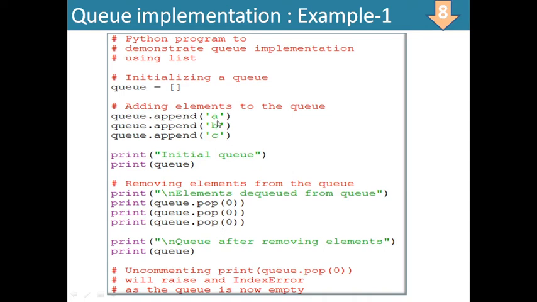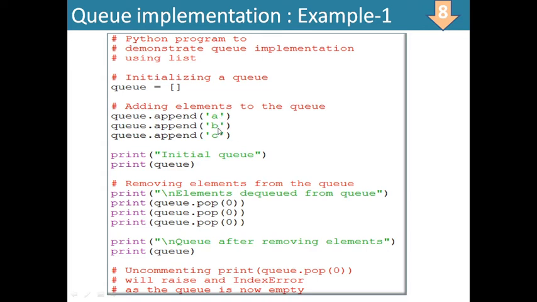So sequentially, first A was deleted, then B, then C. As we can see, first A was added, then B, then C. So first come, first out: first in, first out. A was first into the queue and A is first out of the queue.